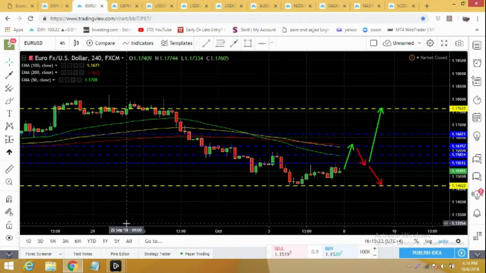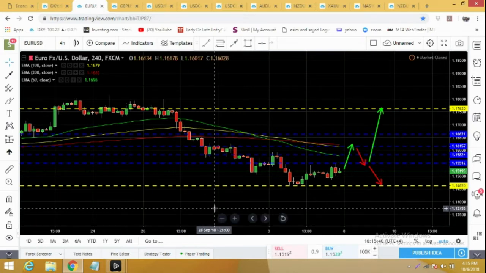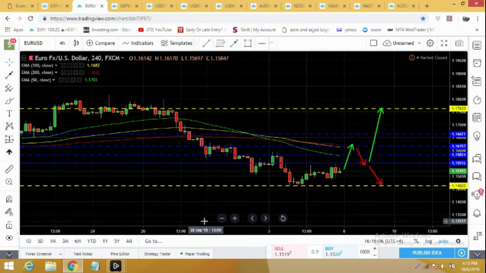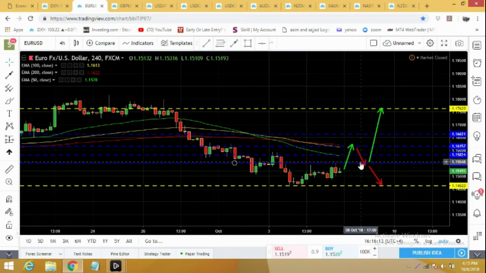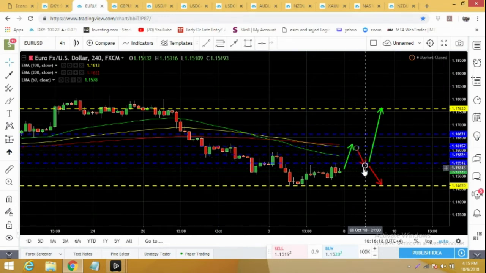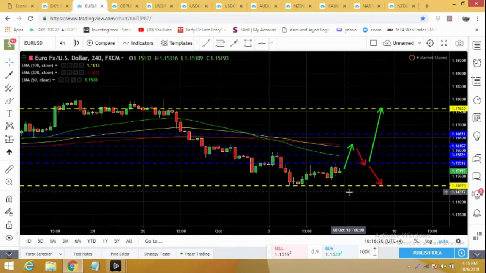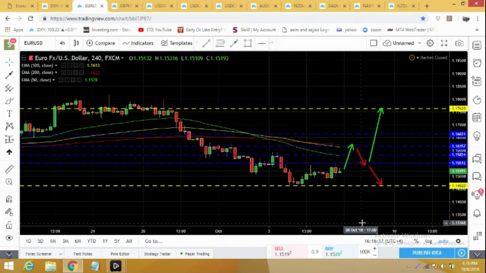EUR/USD bounced back from 1.1462. It did try to go higher, but it dropped from 1.1551. While on Friday after NFP, it did try to rally again to 1.1551. In the coming week, I'm expecting it can rally to 1.1615, from where it can go for a smaller correction. If it holds this support level, then it can rally again to 1.1762. While if it breaks below 1.1551, then it's supposed to drop to 1.1462.